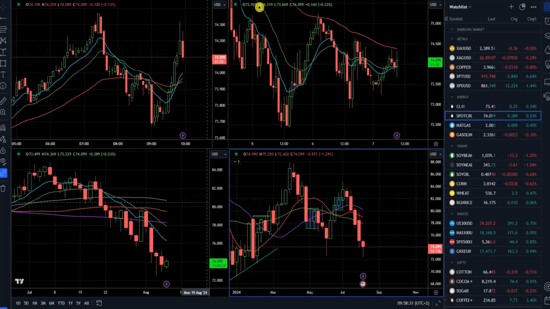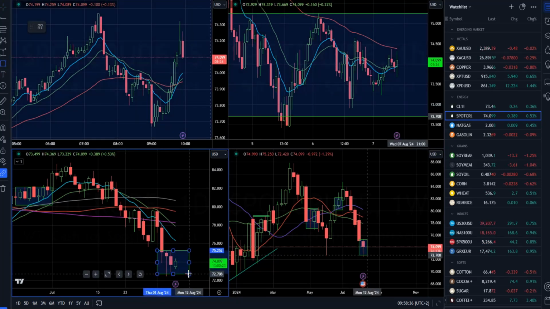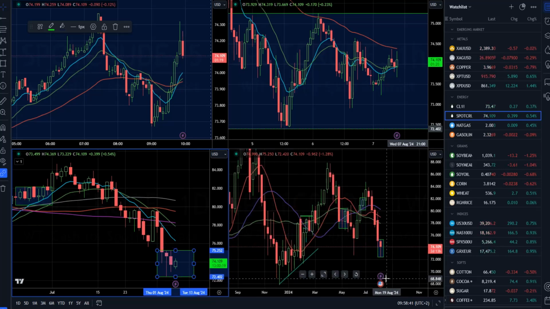On the crude oil, we can see the consolidation, but a short-term downside environment and potential retake of 72.40 can be a good sign for the drop towards 69.60 or even 68.20 mark.